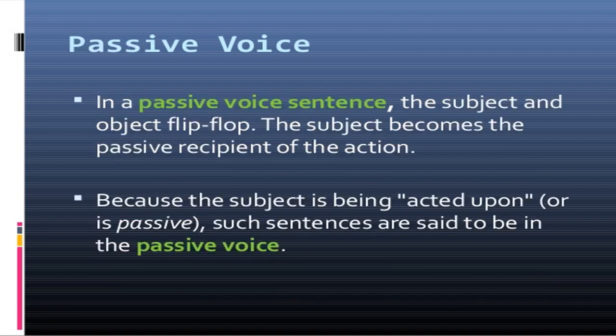Passive voice. In a passive voice sentence, the subject and object flip-flop. That means they get interchanged. The subject becomes the passive recipient of the action because the subject is being acted upon. In such sentences, the subject becomes the object and the object becomes the subject on which the action has been done. And such sentences are said to be in the passive voice.